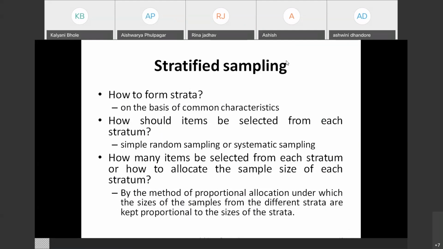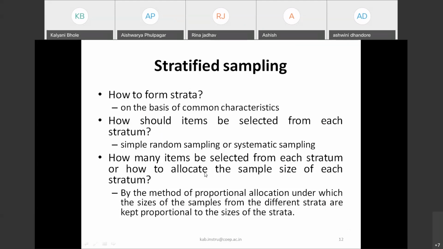So we were at the point of how many atoms are to be selected from each stratum, or how to allocate the sample size for each stratum. Here the method of proportional allocation is used. We'll see it with one example, that will be easier.